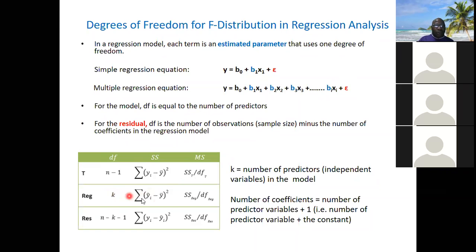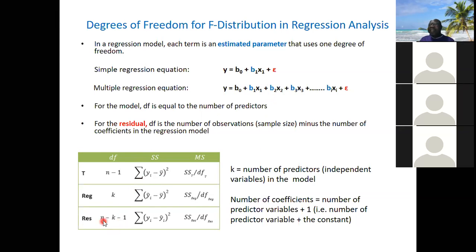When you look at the degrees of freedom under the regression, which is the model, the degree of freedom is K, the number of predictors. Then the number of coefficients is the number of predictor variables plus 1, which I've already said is the parameter estimate, or the coefficient. So you add 1, the constant, to the number of predictors, and it gives you the parameter estimates.